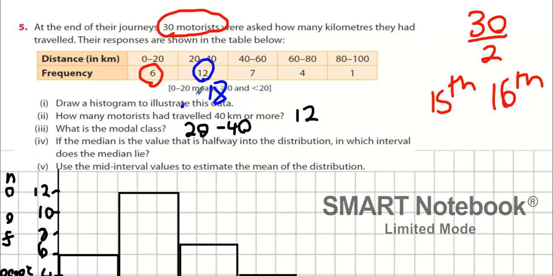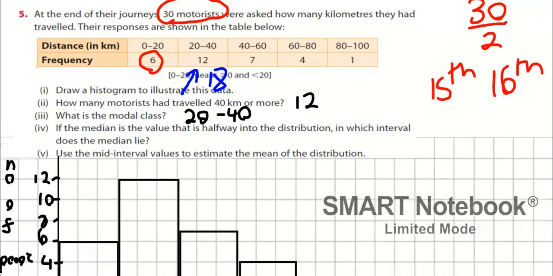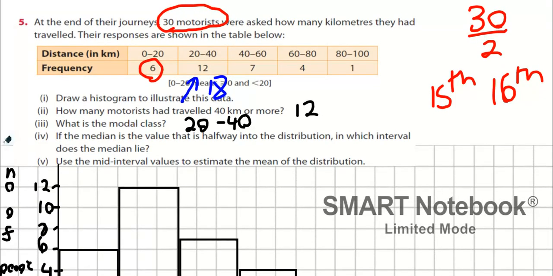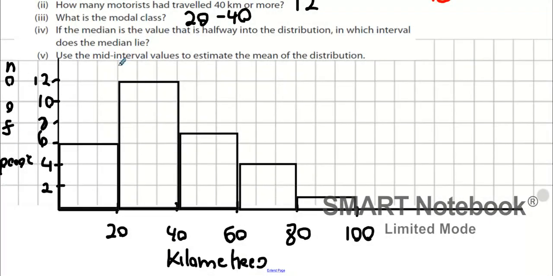This implies that 15 and 16 are in the 12, 20 to 40. 15 and 16 are somewhere in the 20 to 40 region. Does that make sense to you? Will I do it one more time? The first 6 people are located between 0 and 20. The next 12 people, which means the first 18 people, are now accounted for. This means 15 and 16 must have been somewhere in here. So we go for 20 to 40.